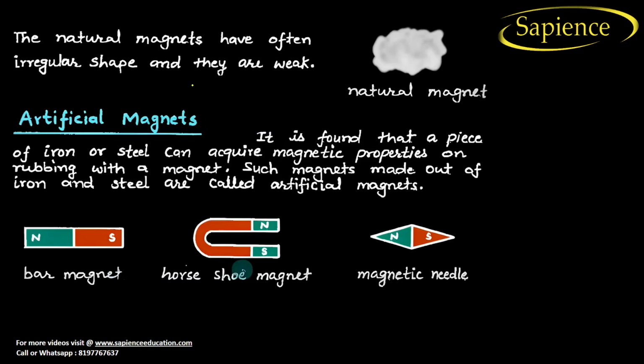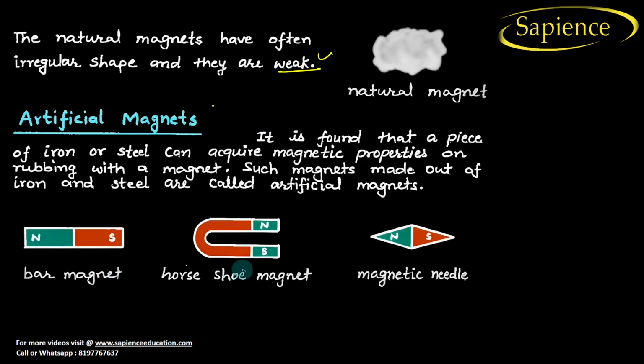The natural magnet often has an irregular shape. It does not form a bar magnet. Basically they are irregular in shape and weak, and they do not possess any strong attractive ability.